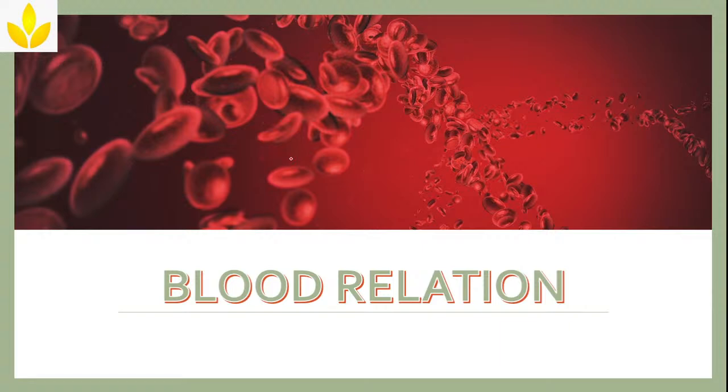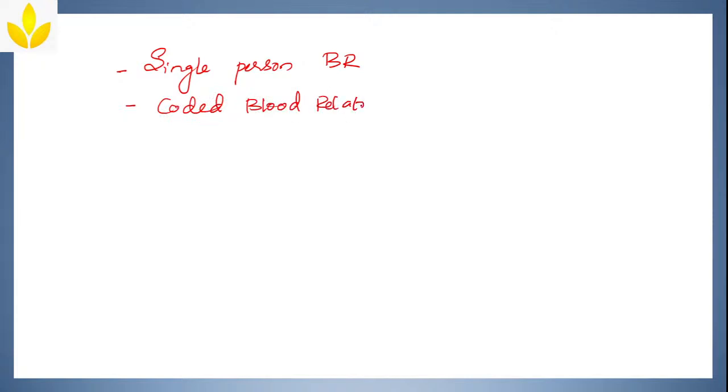Now when it comes to blood relation, what kind of problems are asked? See here, we'll be doing almost 3 types of problems. One is single person blood relation, the next one is coded blood relation, and then the next one is mixed type of blood relation.